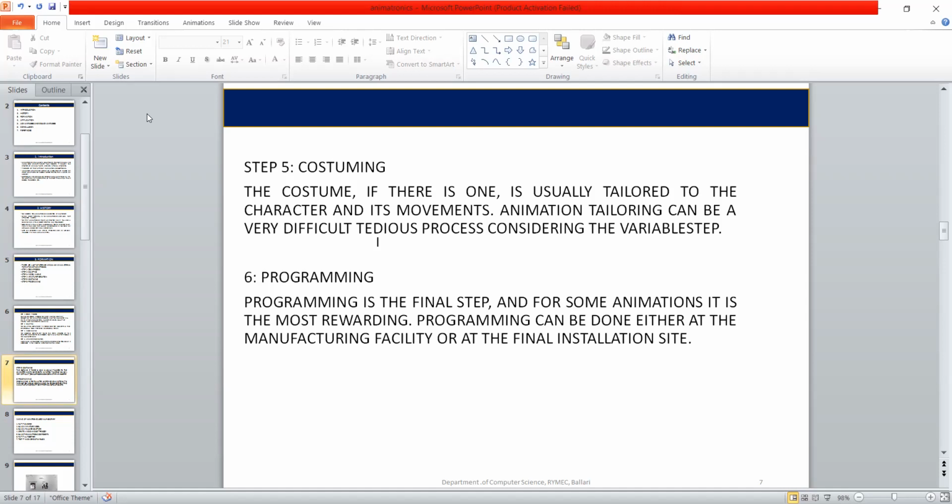The final step is programming. Programming is the final step, and in some animations it is the most rewarding. Programming can be done either at the manufacturing facility or at the final installation site. In programming, all the individual moves are coordinated into complex animated actions, and it brings life.